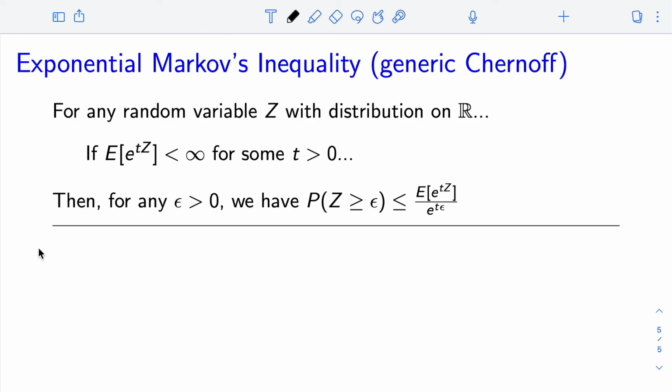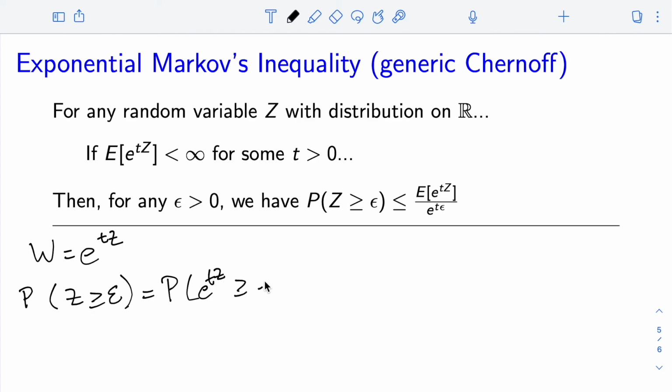We say, okay, we could now define maybe w equals e to the tz. This is going to be our positive random variable. Note that that's always positive, whose expectation is the moment generating function. And again, we can say the probability that z is greater than or equal to epsilon equals the probability that e to the tz is greater than or equal to e to the t epsilon.